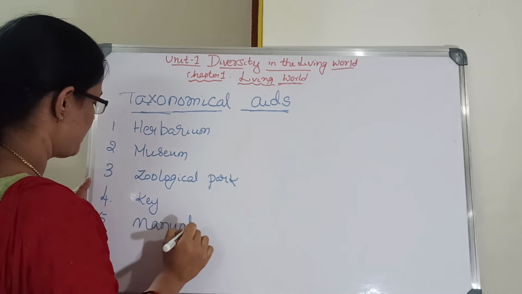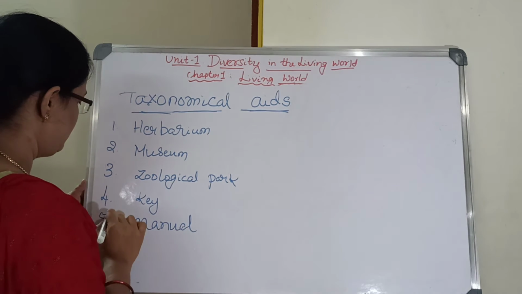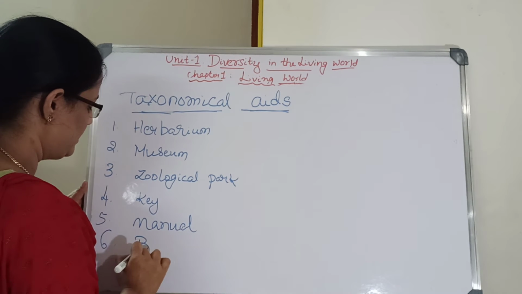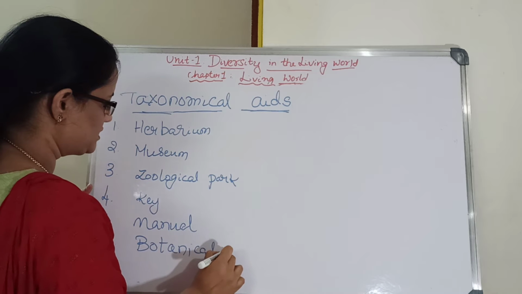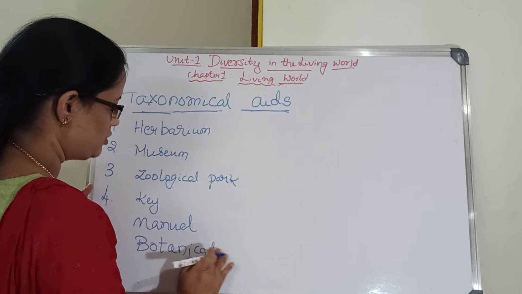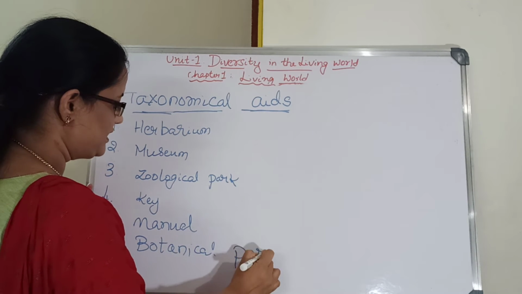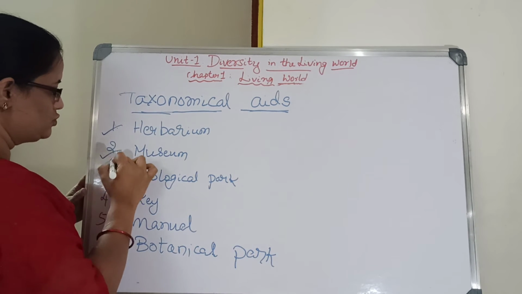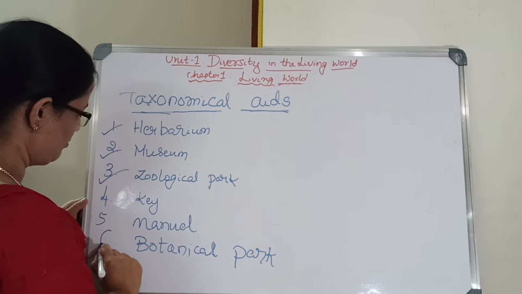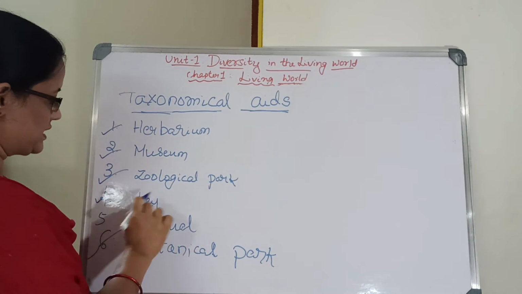Two more are there, but in your NCERT textbook, follow the textbook. In that: herbarium, museum, zoological park, botanical park, and the last one is key.